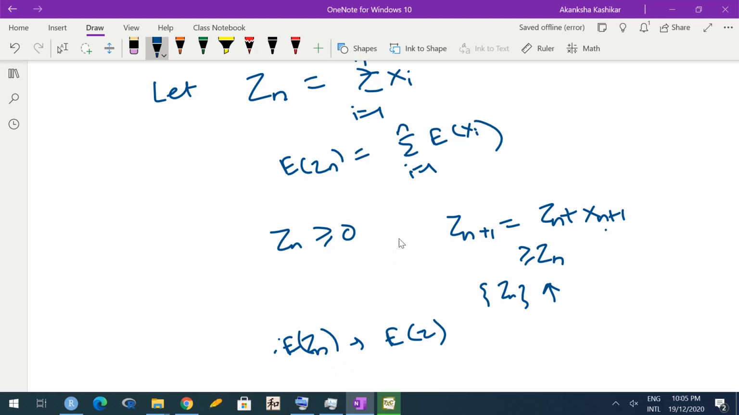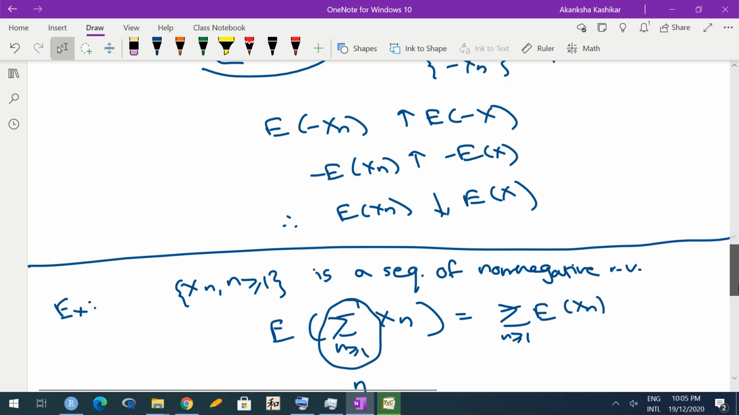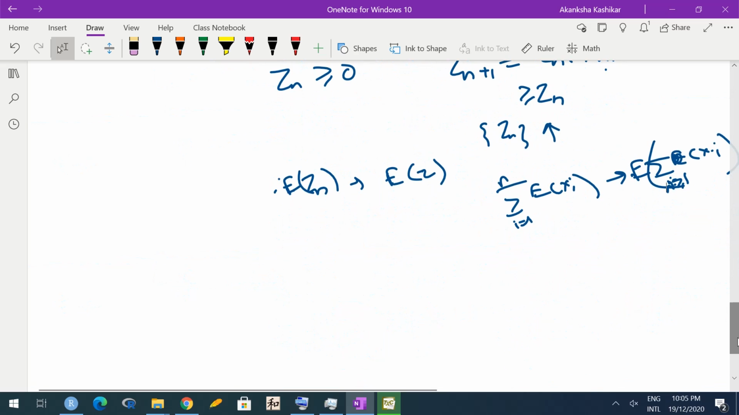And expected Zn is this: summation of expected xi, i going from 1 to n, converges to the expectation of the sum over xi, i greater than or equal to 1, because that is Z, the entire infinite sum. And this is nothing but convergence of a series.